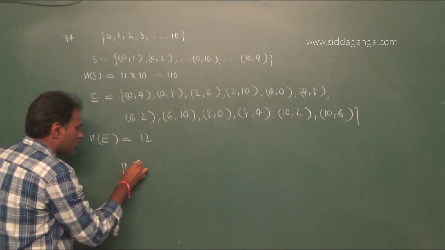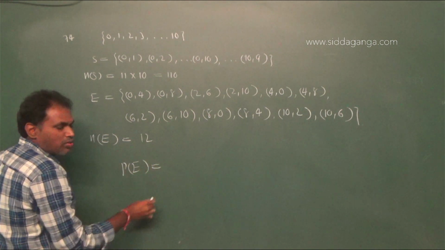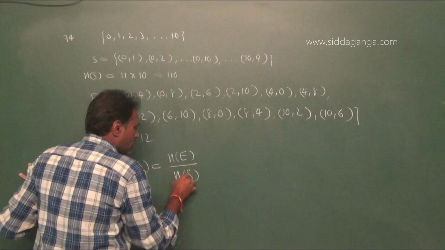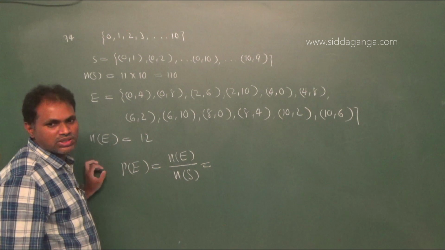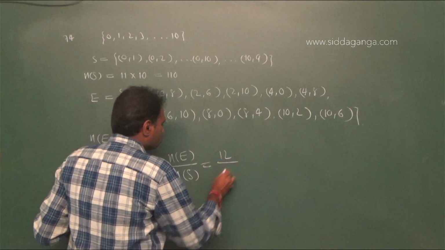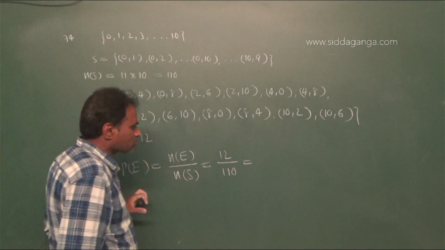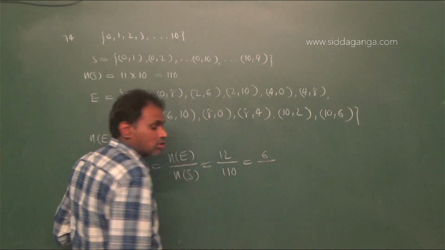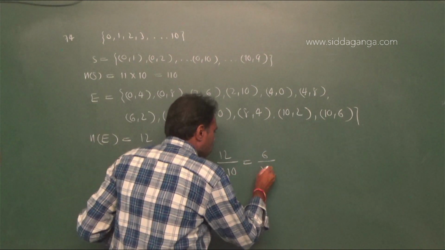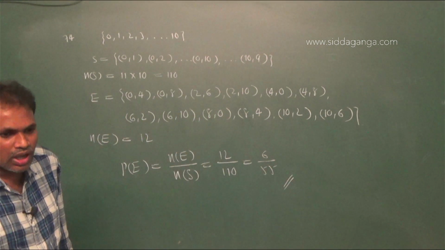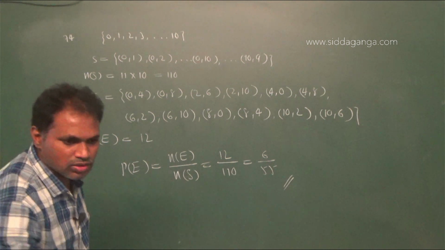Therefore probability of the event E, P of E equal to n of E by n of S. The number of elements in the event is 12 and the number of elements in the sample space is 110. Therefore 2 6 and 2 55 is 110. Therefore 6 by 55. Therefore option 4 is right. Next question.